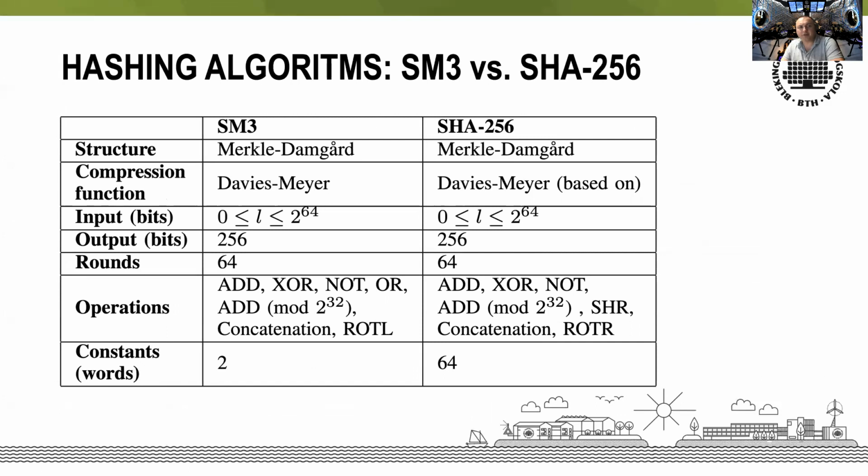For hashing algorithms, we've chosen to compare SM3 with SHA-256. Both algorithms use the Merkle-Damgård construction, that is the iterated hash function. SM3 uses a Davies-Meyer compression function, while SHA-256 uses a compression function similar to Davies-Meyer. The difference is that in SM3, an XOR operation is used, whereas in SHA-256, an add operation is used instead.